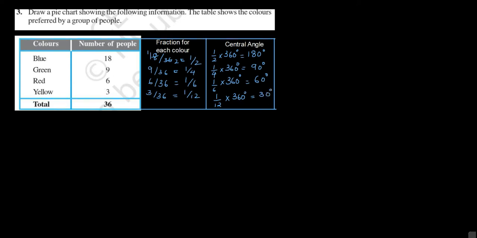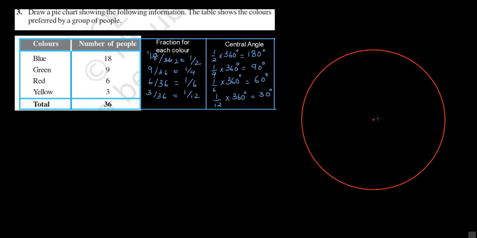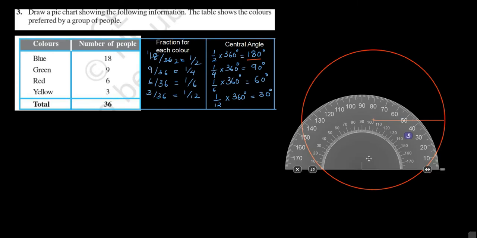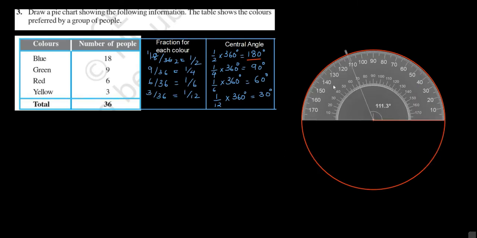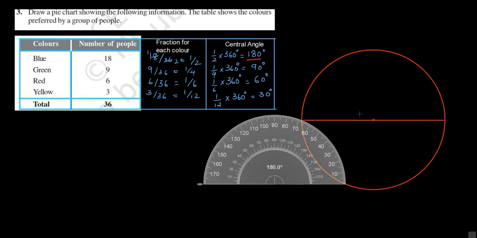Now to draw pie chart, we'll first mark the center, then with the convenient radius, we'll draw a circle from this center. We'll draw a radius of the circle, and from this radius of the circle, we'll draw 180 degree angle with the help of protractor. This sector represents blue color. This is equal to 180 degrees.